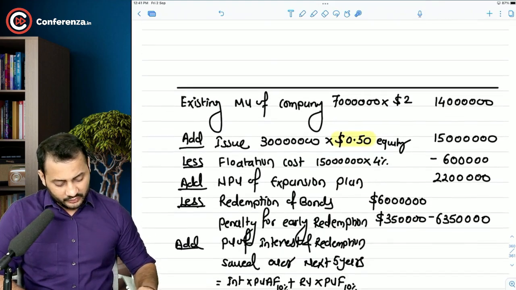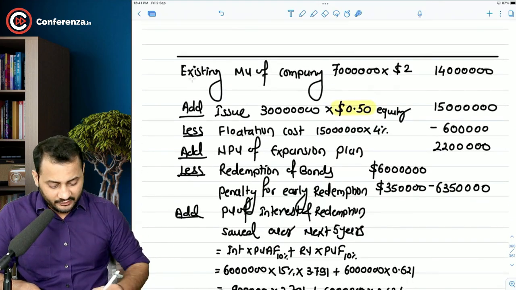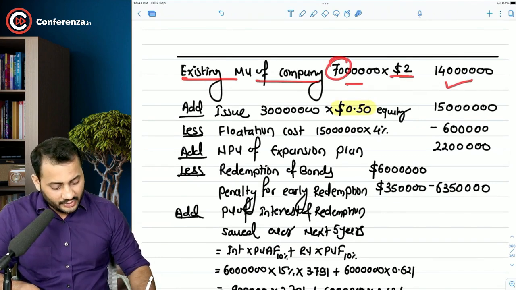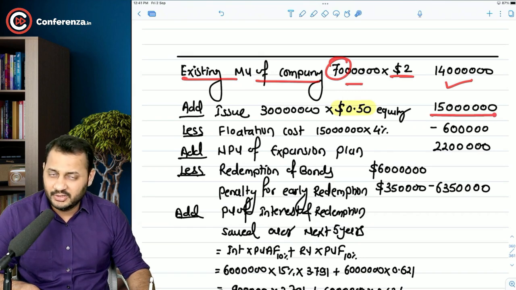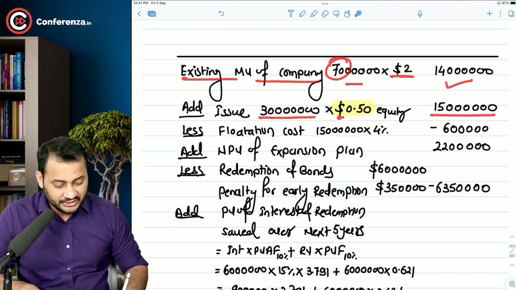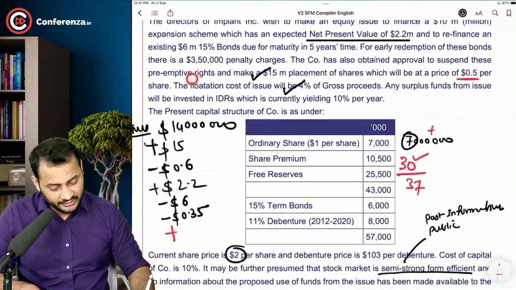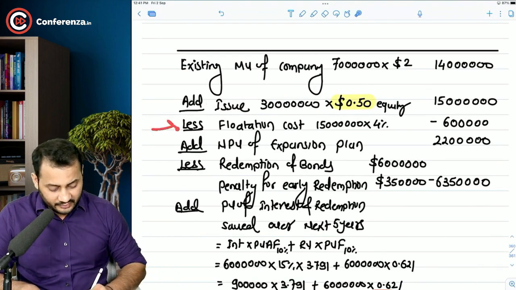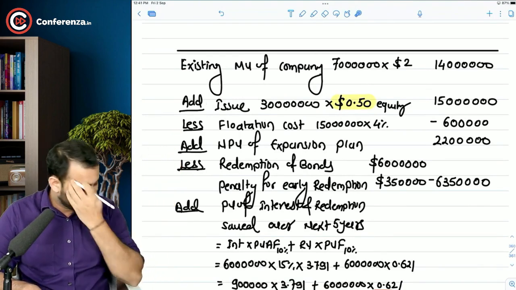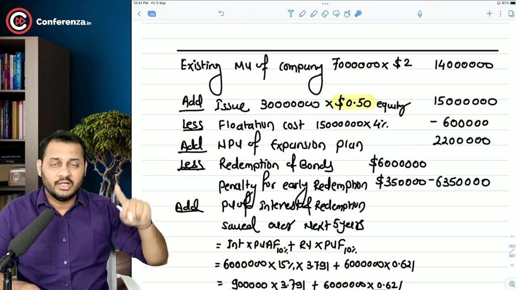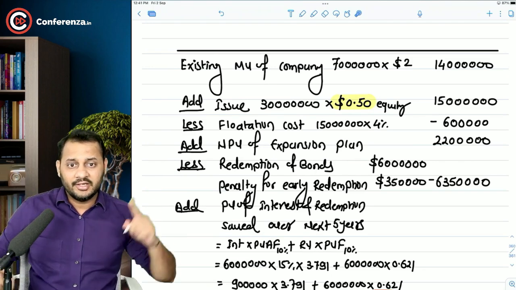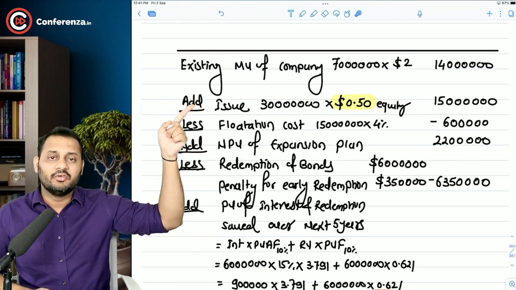Okay, now coming over to the valuation. What is the existing market value of the company? It's 7 million into 2, that is $14 million. Now, you are going to raise more funds worth $15 million, which will come into the company and increase the market value. That's 30 million shares issued at 0.50 per share. See, it is clearly written here. Now this will deduct flotation cost, which will be 0.6, which is simply 4% of the gross figure. In the first question, the 4% was the issue cost net of, right? Here it is gross. So we have directly applied it on 15 million.